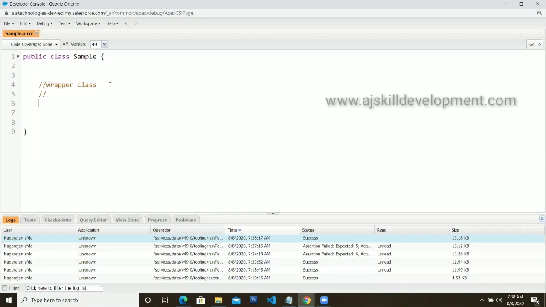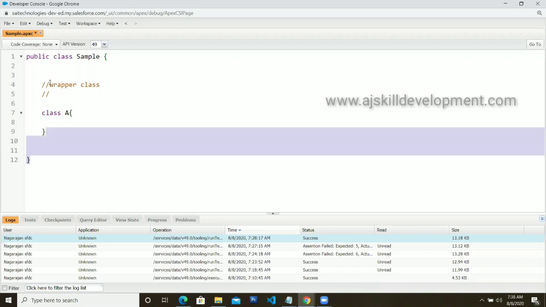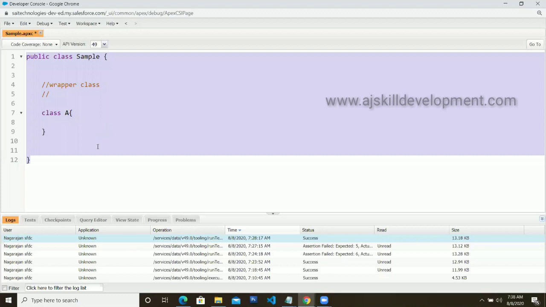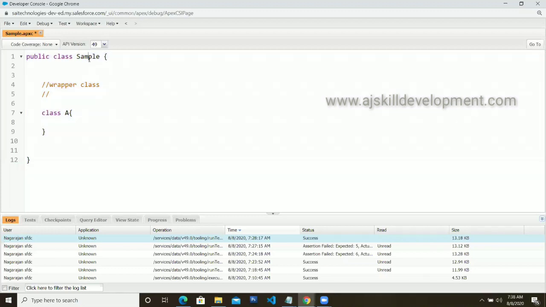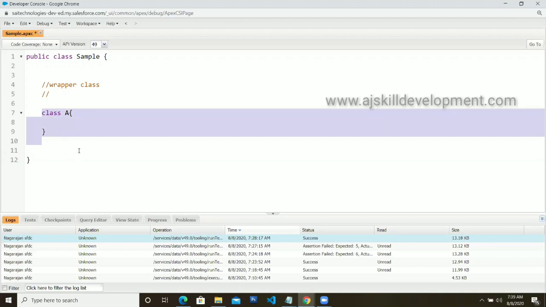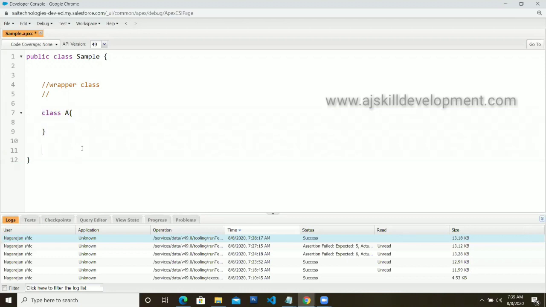Let's say the sample is my class. Inside the class, I'm going to write, let's say, like this. Now this particular block is called a wrapper class, because inside a class you write another class. Why do you need to write these kinds of wrapper classes? Let's say you are going to use a list. What is meant by list?